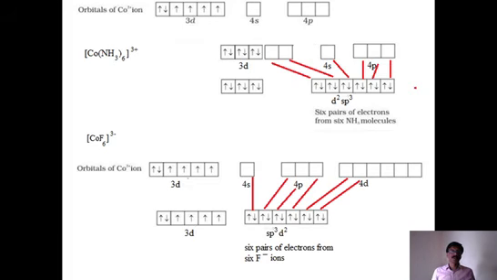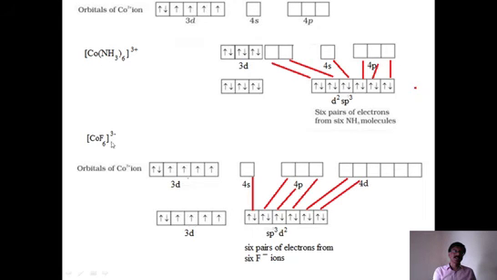So all the features we have covered. The cobalt amine complex, that is the hexaamine cobalt(III) complex, has d2sp3 hybridization, octahedral shape, inner orbital complex, strong field ligand, number of unpaired electrons 0, magnetic moment value 0, and it is a diamagnetic complex. So these are the characteristics and properties of this particular complex.